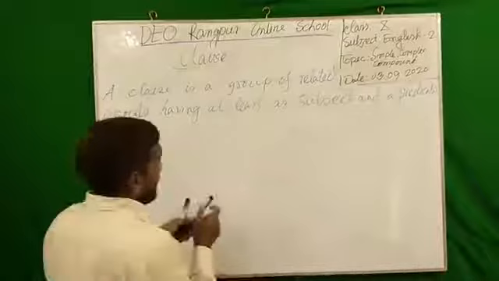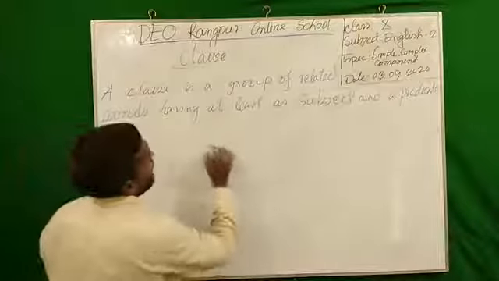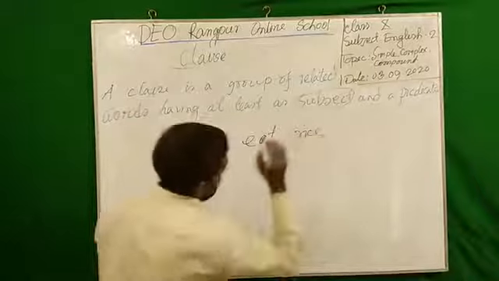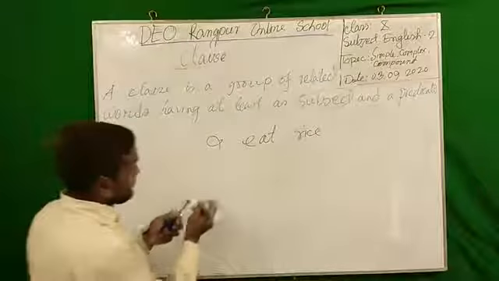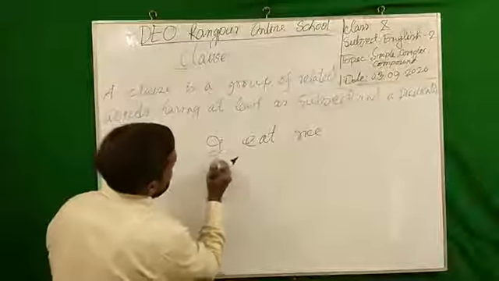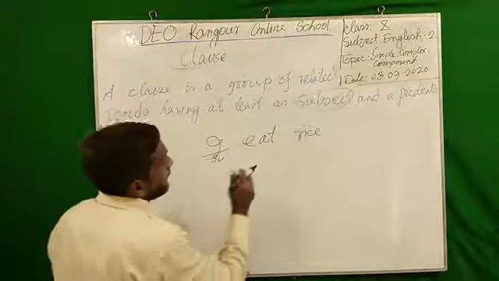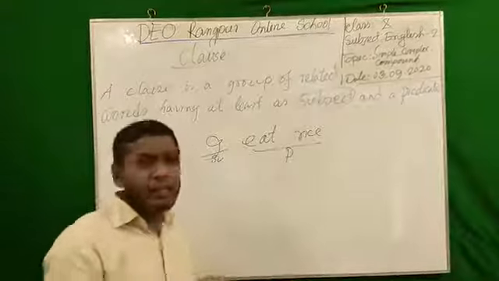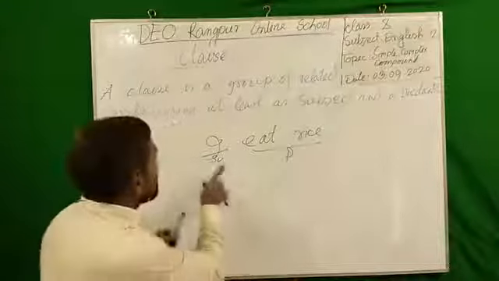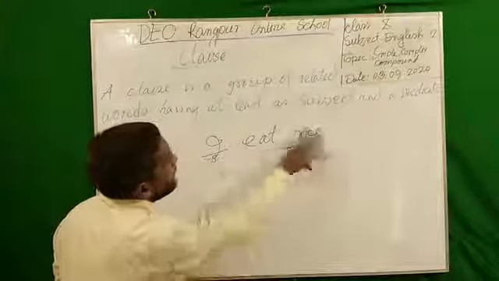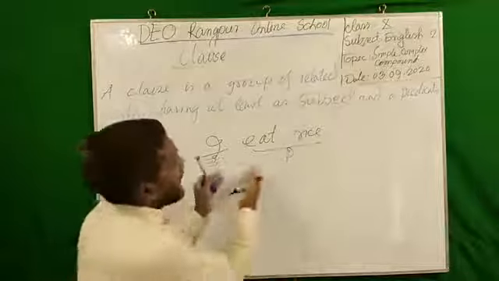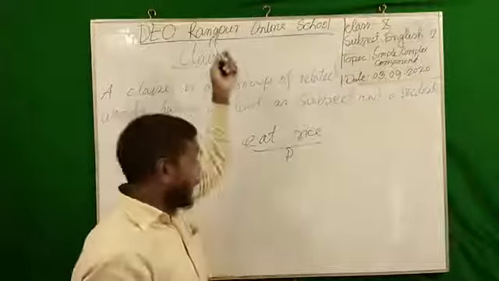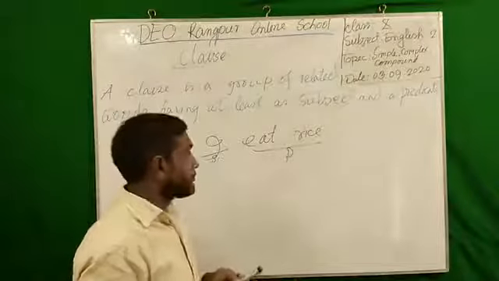So I am writing an example. For example, I eat rice. Dear students, if you observe, this is the subject and this is the predicate. How easily I can find out? There is a subject and a predicate, so this is a clause, no doubt. Whether it expresses its meaning fully or not, that's another matter, because that's the business of a sentence.